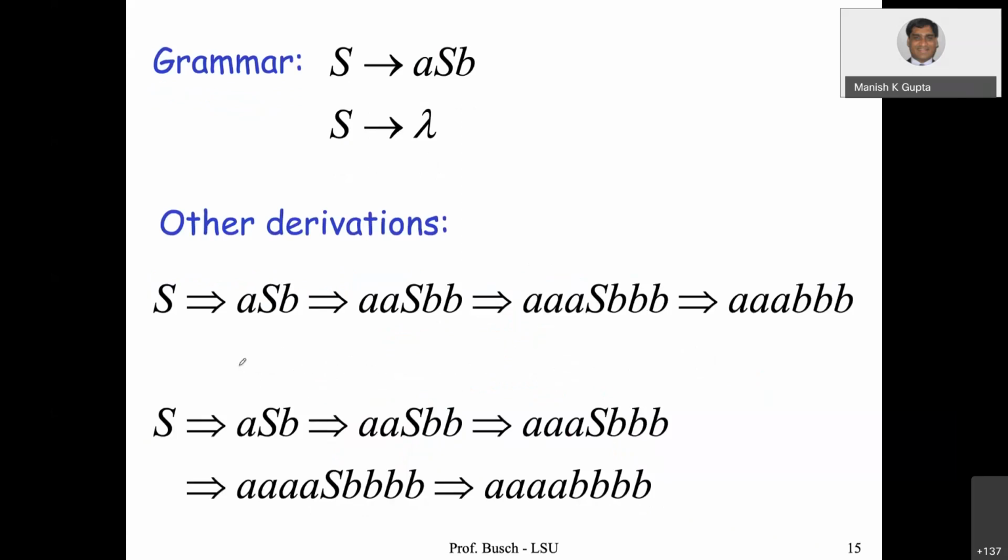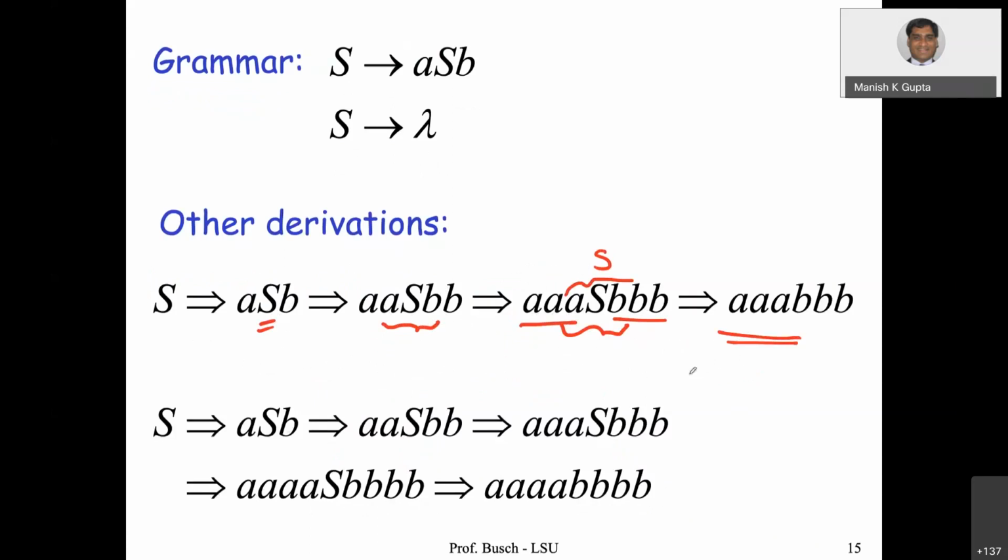S going to aSb, using rule 1. Then this S is replaced with aSb, and again I'm using the same rule, S going to aSb. So this will be three a's, three b's, and S. This S is replaced by aSb, and then again S going to lambda will give us this.